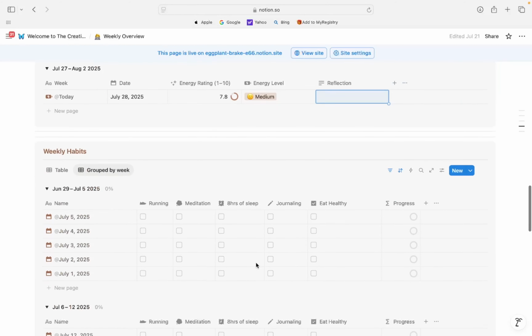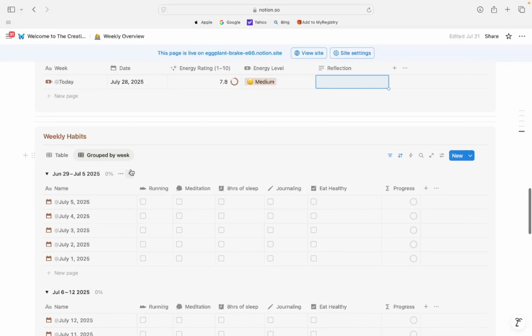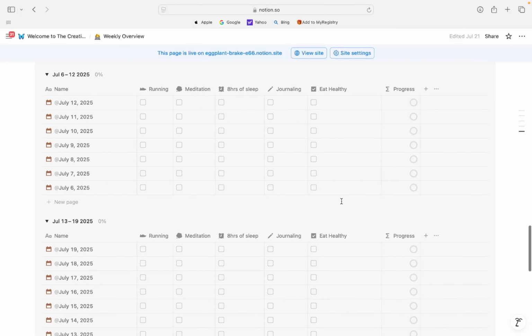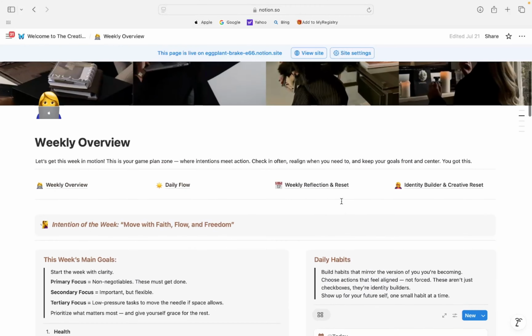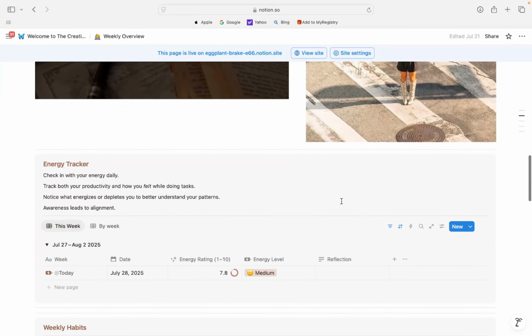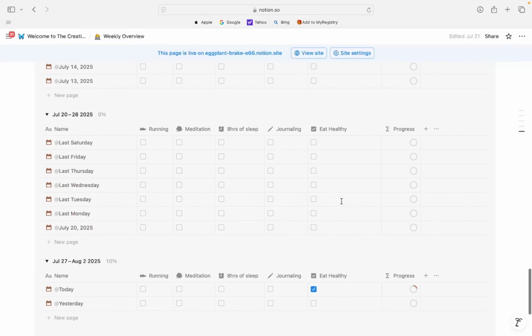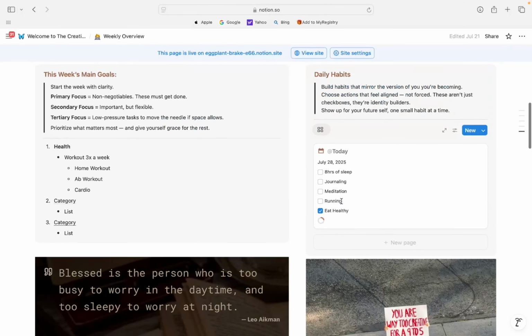And then you have your weekly habits grouped by your different habits, and then also the day. So say for instance, like today I did my running, I did my meditation, I did my 8 hours of sleep, and you see your progress all the way up until it's complete. Until you'll be able to track your habits and then also go back to the home page to see the full calendar view. So very simple, very nice, very reflective, and this is essentially what it's going to look like, and it's going to update every day.